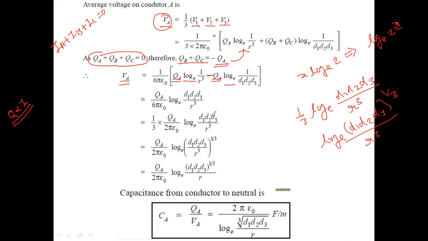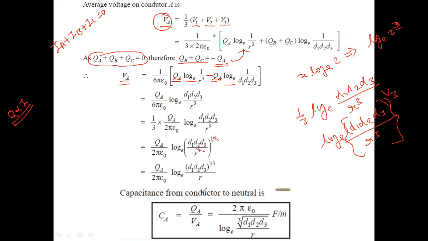So the 1/3 goes into the power: QA upon 2 pi epsilon 0 log e of D1 D2 D3 upon r cube, the whole bracket raised to the power 1/3. So QA upon 2 pi epsilon 0 log e of D1 D2 D3 raised to the power 1/3, and r cube raised to the power 1/3, so r cancels out with the power 1/3.